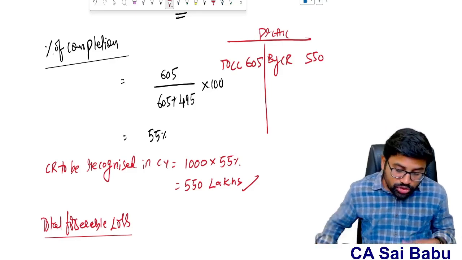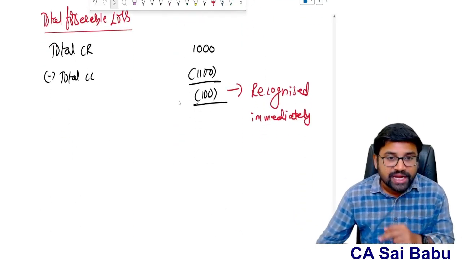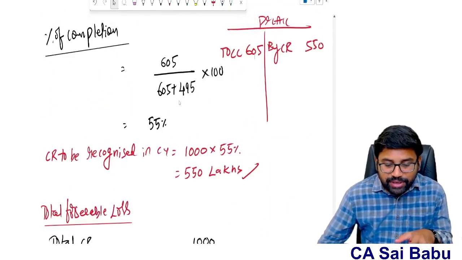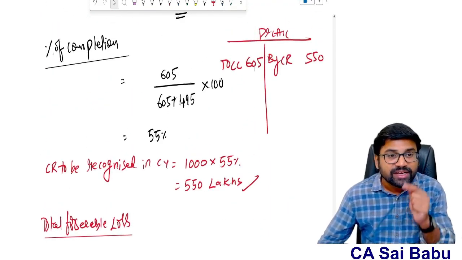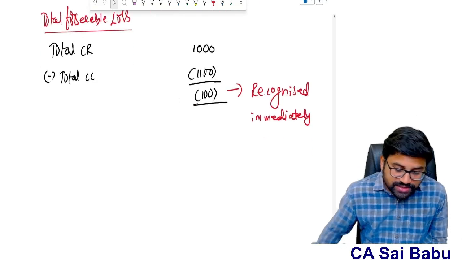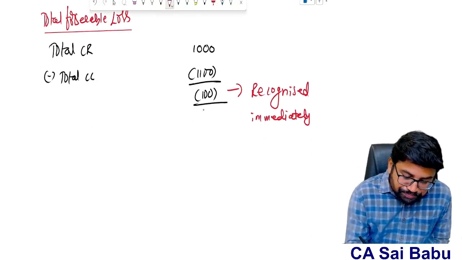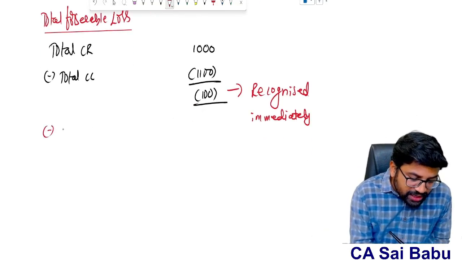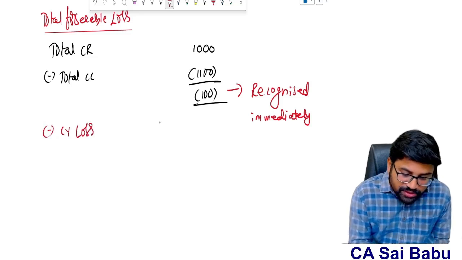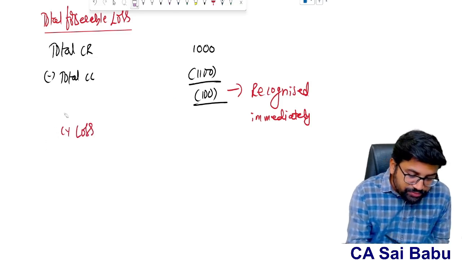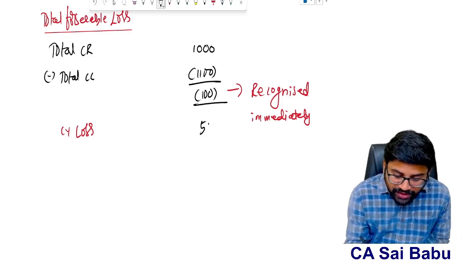That means out of this expected loss of 100 lakhs, 55 lakhs I am recognizing in the form of the difference between revenue and cost. That is my current year loss, 55 lakhs.